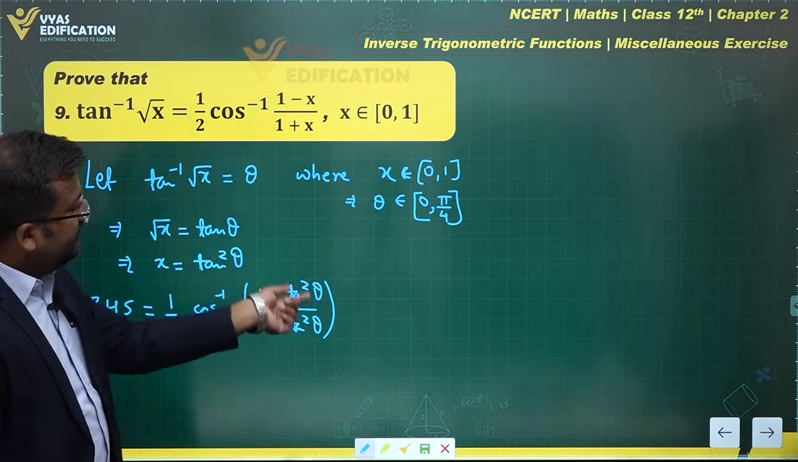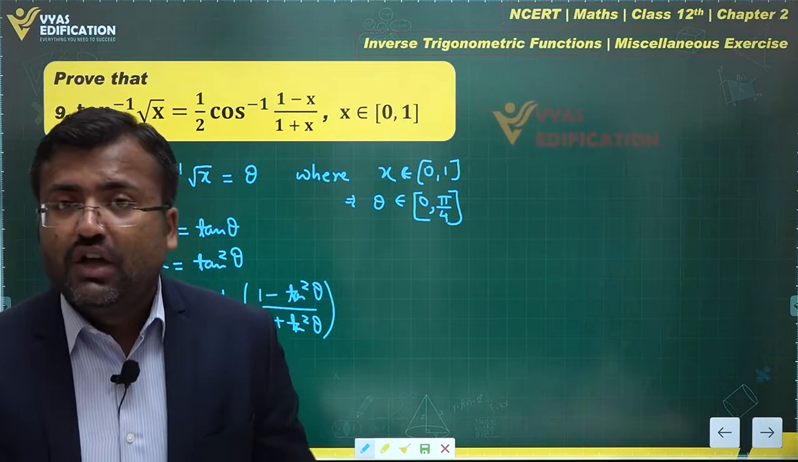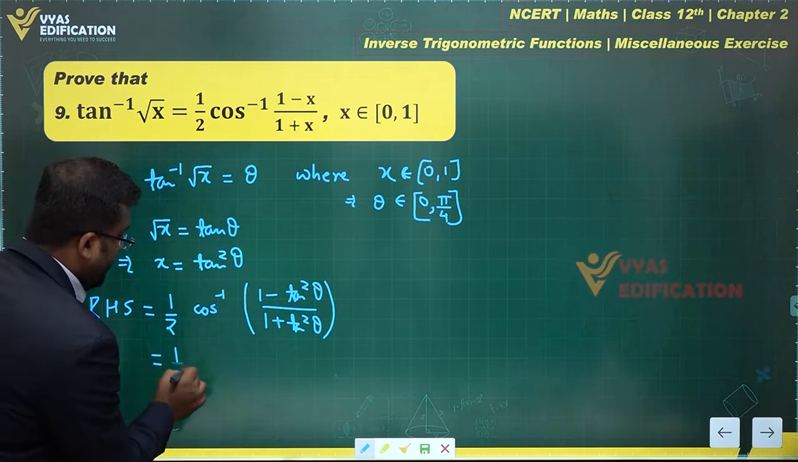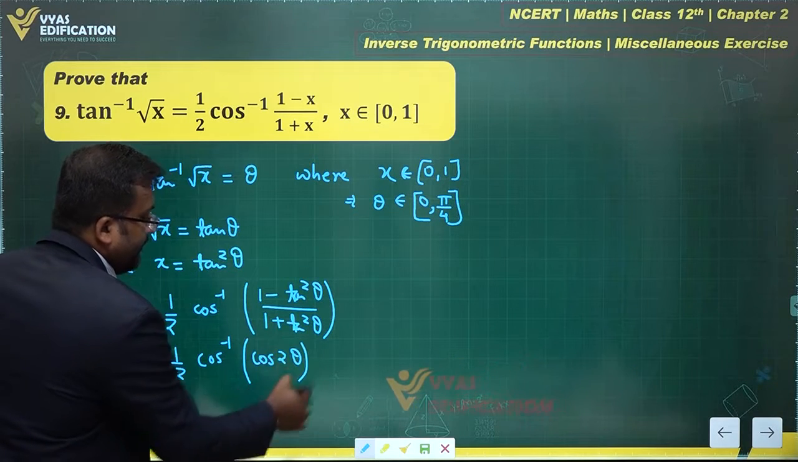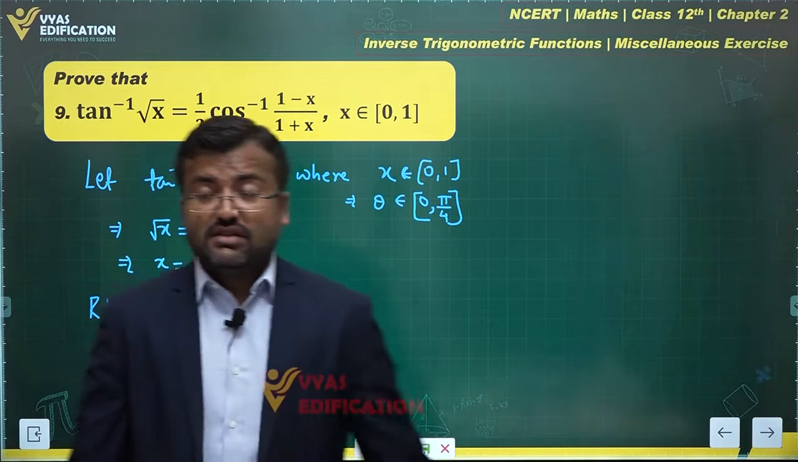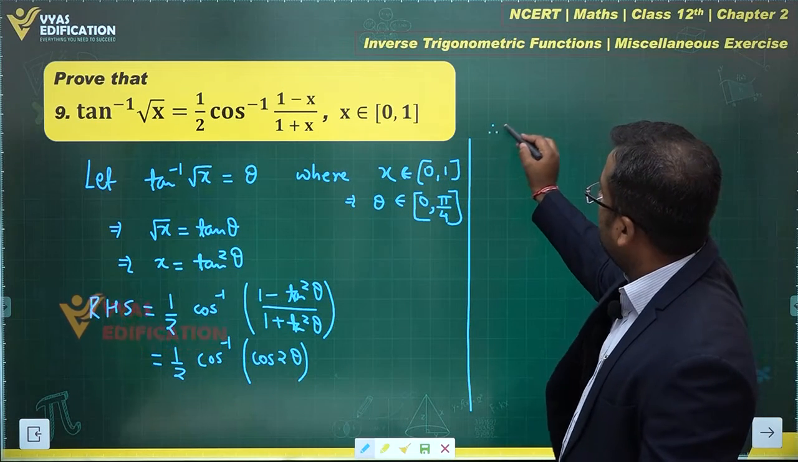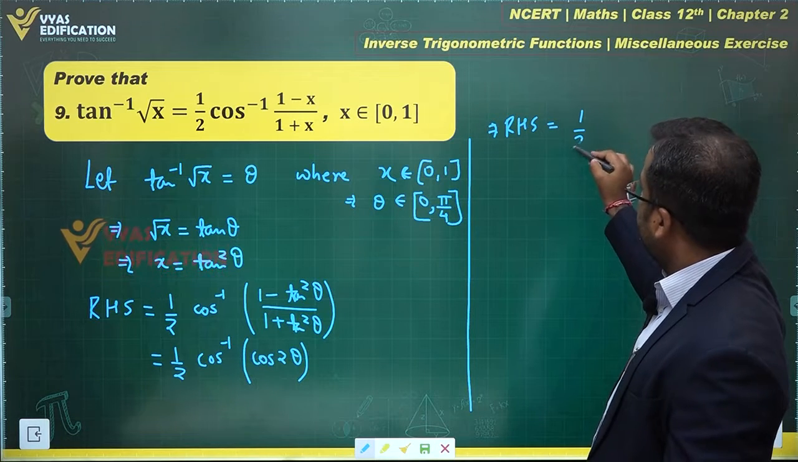x is tan square theta, and 1 minus tan square theta upon 1 plus tan square theta is equal to cos 2 theta. You remember that? Yes. So 1 by 2 cos inverse of cos 2 theta. This is something that we remember. On the basis of this, what we can say is, therefore, RHS is further equal to 1 by 2.